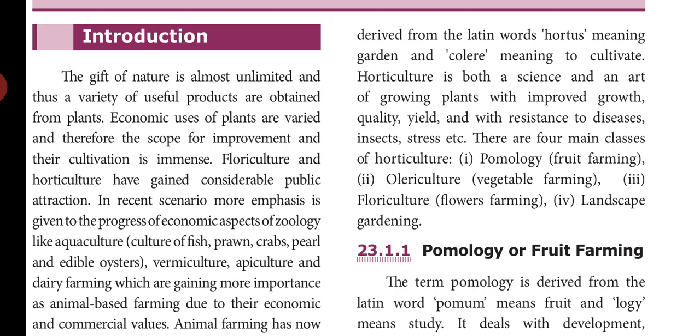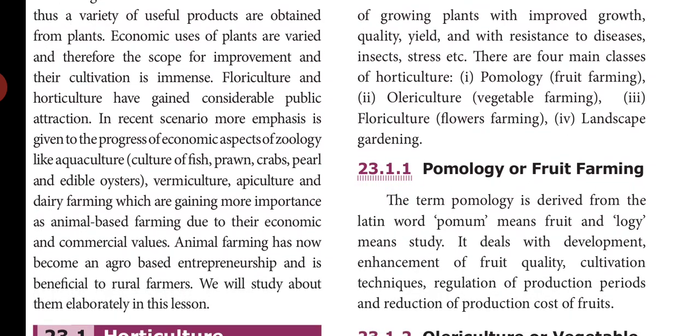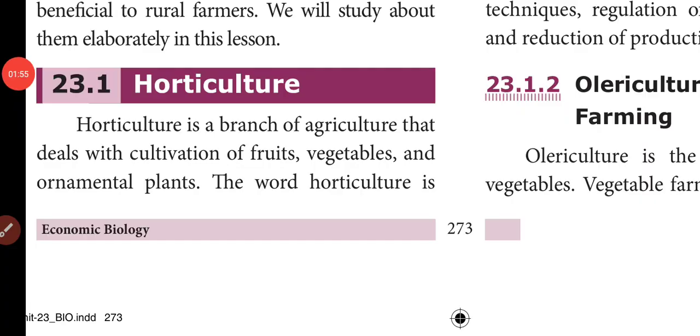Okay, so waterborne animals, prawns, crabs, pearls and edible oysters, vermiculture, apiculture and dairy farming are gaining more importance as animal based farming due to their economic and commercial values. Animal farming has now become an agro based entrepreneurship and is beneficial to rural farmers. So we will study about them elaborately in this lesson. So now we will see horticulture.